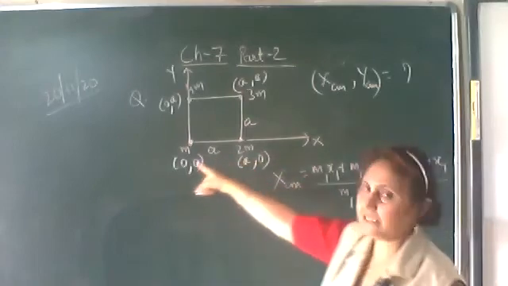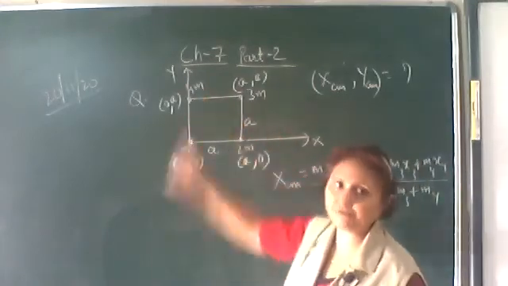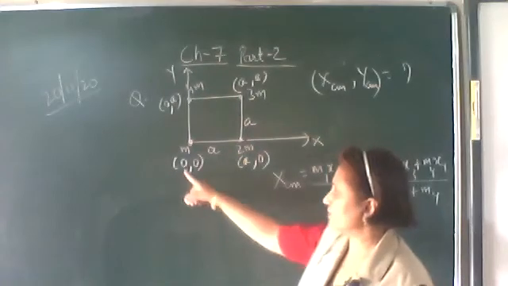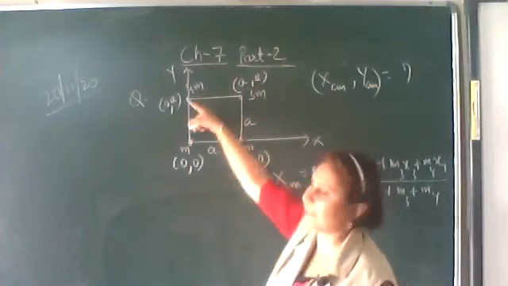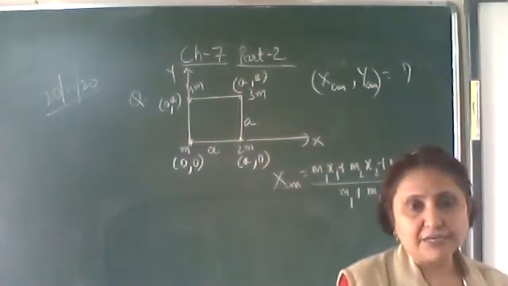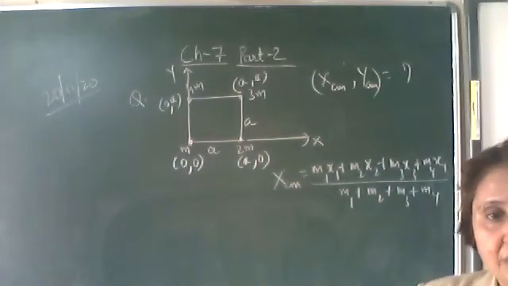Here M1 is M, M2 is 2M, M3 is 3M, M4 is 4M; these are X1, Y1, X2, Y2, X3, Y3, X4, Y4. Hurry up, find out the X coordinate of center of mass.